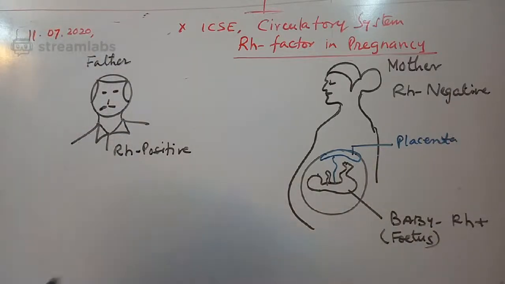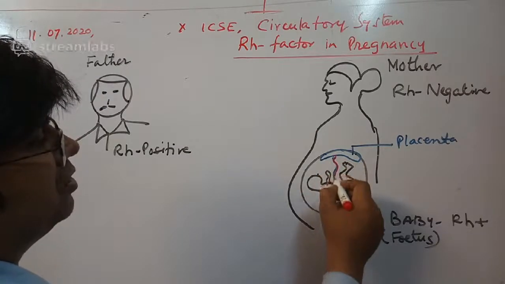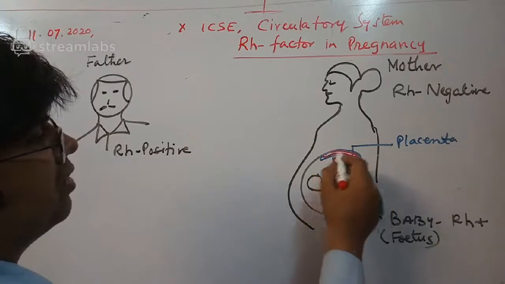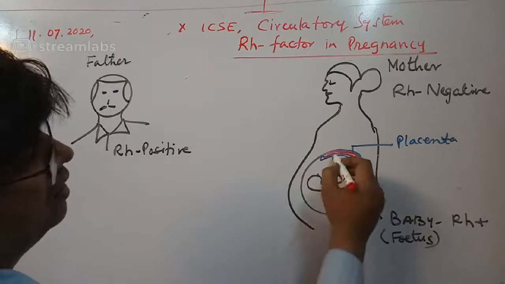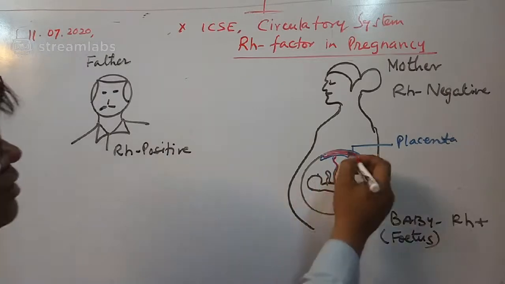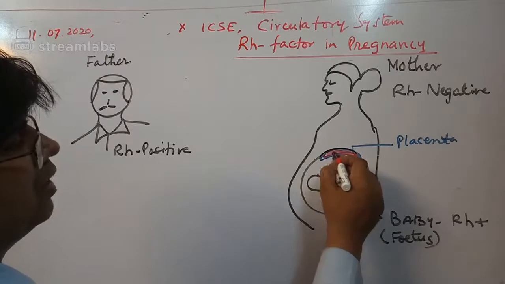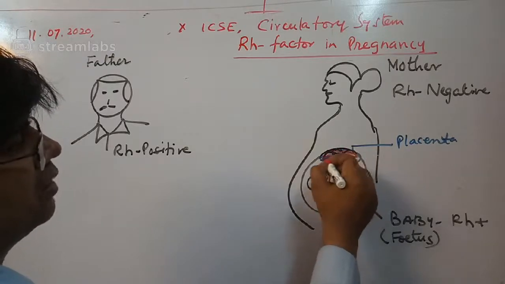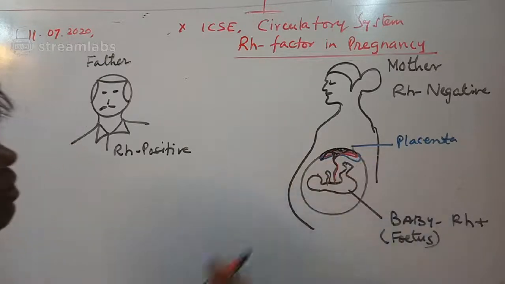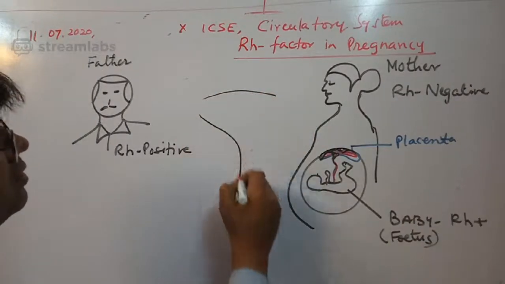If you see very carefully, there is diffusion. If you see this part very carefully, the blood is not in direct contact actually. The mother's blood is something like this, and it is something like this. Let me explain this part to you. It is something like this. Understand this.